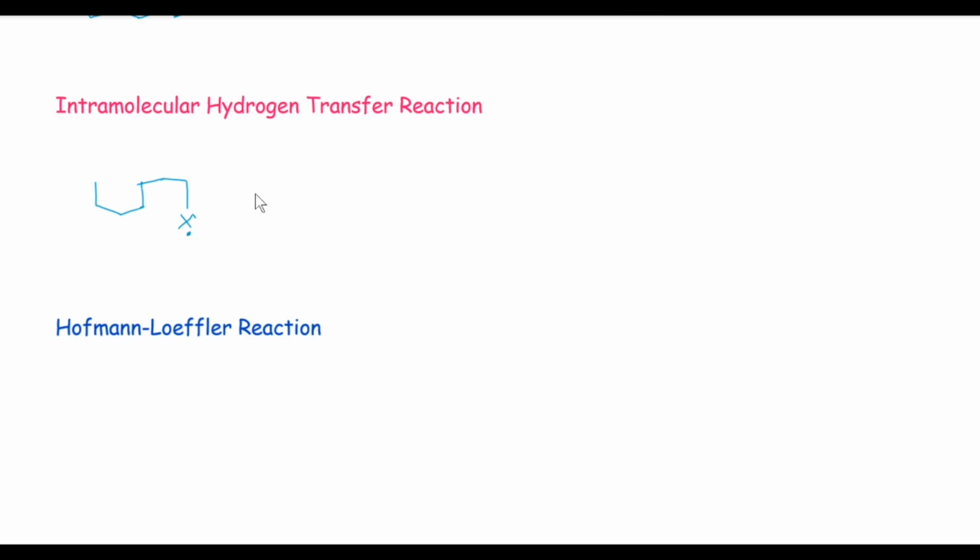in which this radical moiety abstracts hydrogen radical from the delta carbon, because there is a formation of 6-member transition state whenever abstraction of hydrogen radical takes place. This is alpha, this is beta, this is gamma, this is delta.